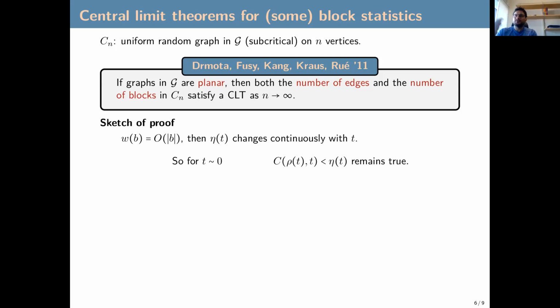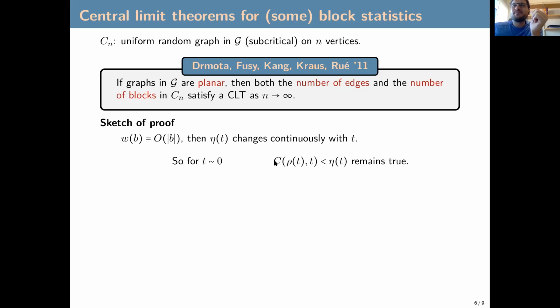I'll try to go briefly over the proof. Here, because of planarity, the number of edges will always be linear in the size of the block, and so our weight function will be linear in the size of the block.